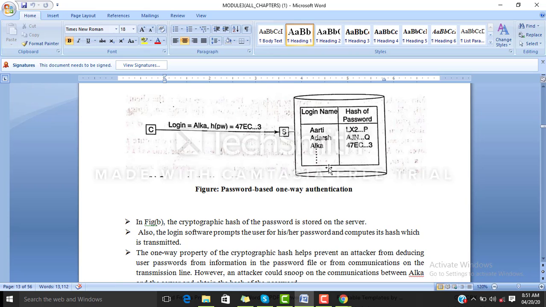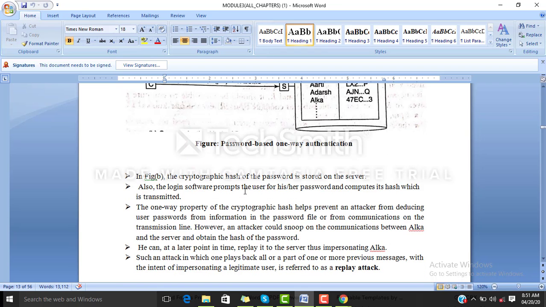Okay, so this is one of the ways to secure our data. Students, this calculation of hash is a one way. So let us go forward. As we can see here, the one way property of the cryptographic hash helps prevent an attacker from deducing user passwords. So this is what we have discussed just now.